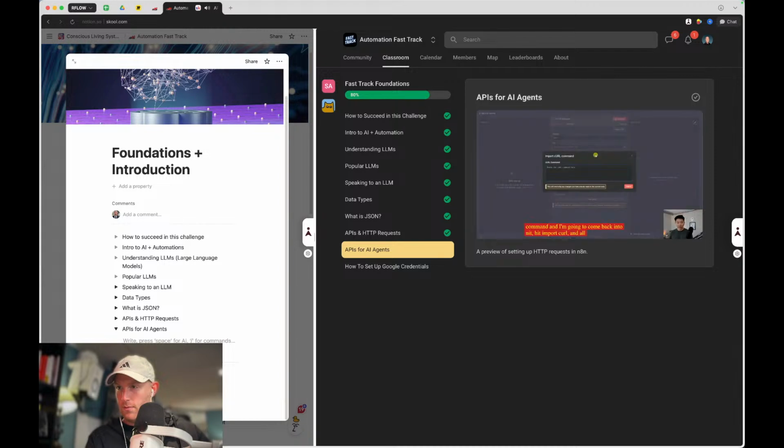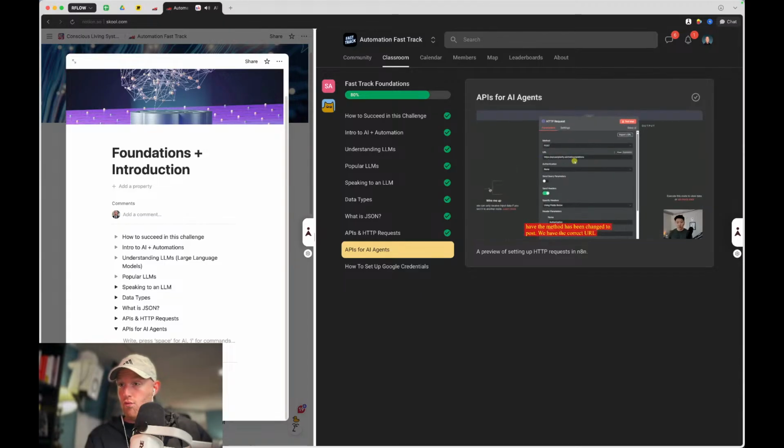all I have to do is paste, click import, and basically what we're gonna see is this HTTP request is gonna get basically populated for us. So now we have the method that's been changed to post. We have the correct URL, which is the API endpoint, which basically is telling this node, okay, we're gonna use Perplexity's API. You can see that the curl had no query parameters, so that's left off. It did turn on headers, which is basically just having us put our API key in there. And then of course we have the JSON body that we need to send over.